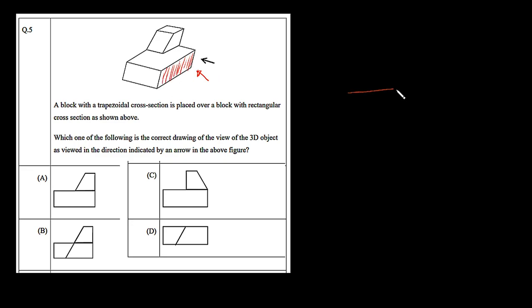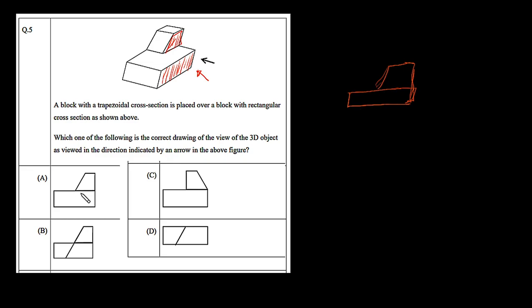We are able to see this rectangular strip from the rectangular box, and we are also able to see the front area of the trapezoid. So we can draw it in this way. Our front view will be something like that.